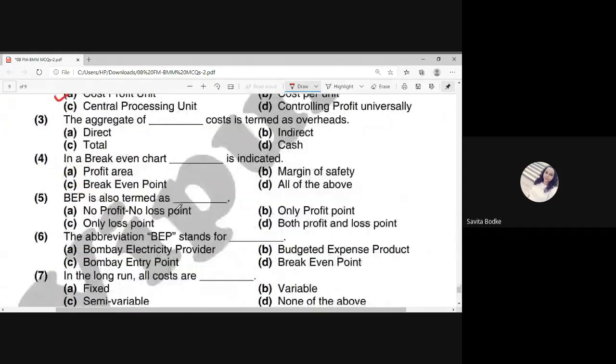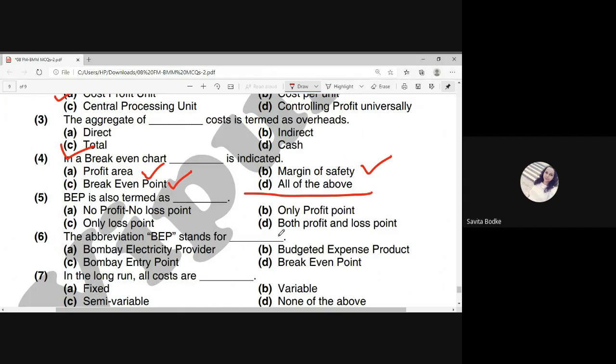Now the next one, the third question: the aggregate of total cost is termed as the overheads. Now the next one, the fourth one: in the break-even chart, what is indicated? We have studied the break-even chart. What we have included in this chart: profit area, margin of safety, and even the break-even point. So the appropriate answer is all of the above.